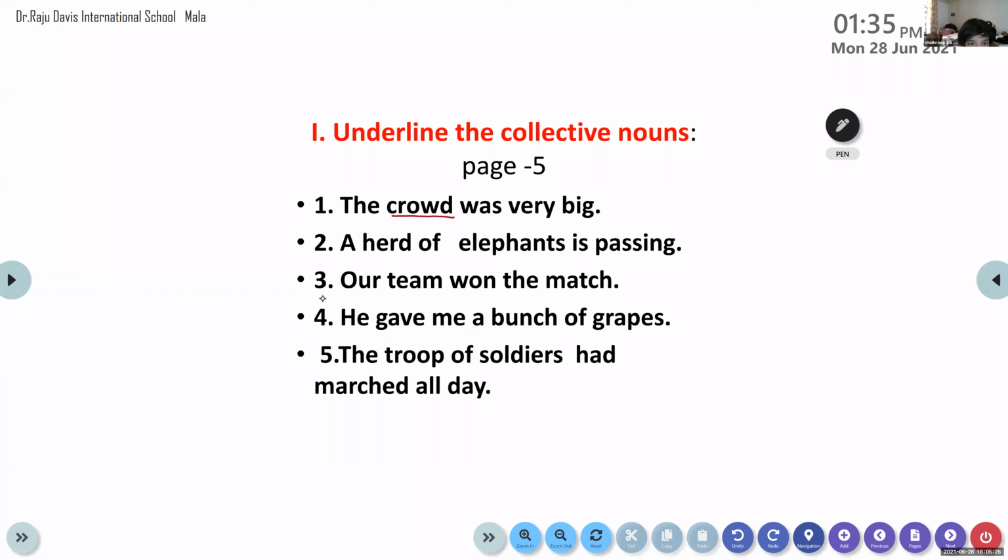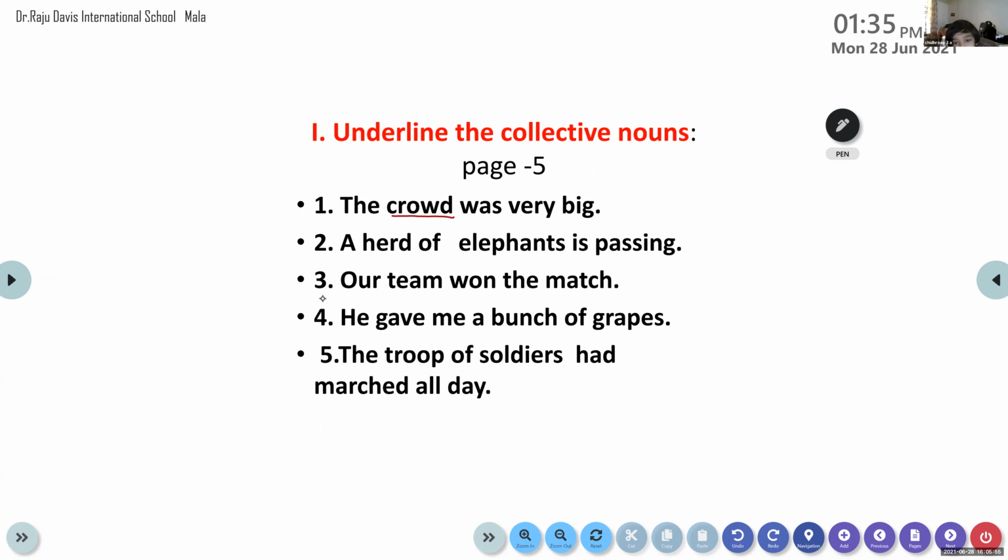A herd of elephants is passing. So which is the collective noun there? You have to identify the collective noun and we have to underline it. Which is the collective noun there?